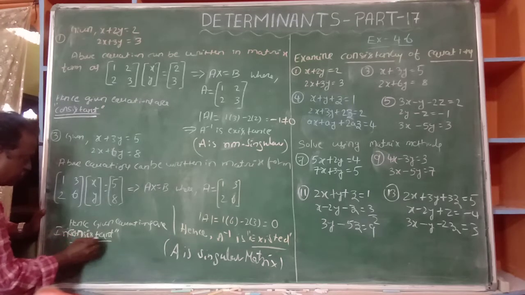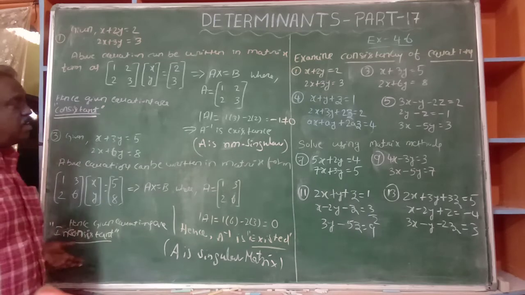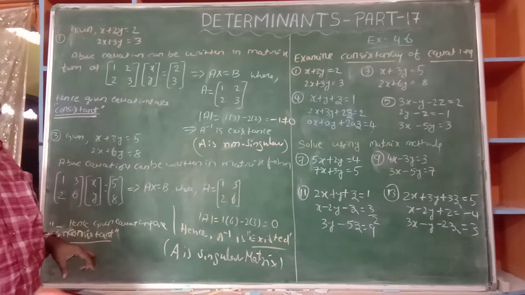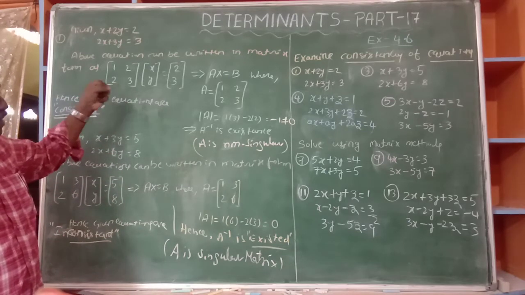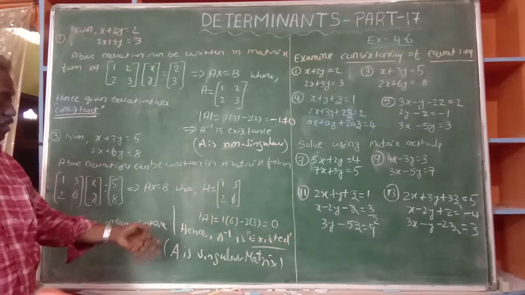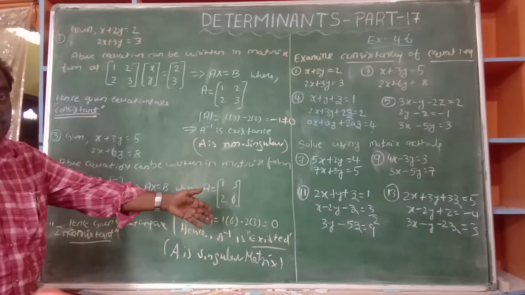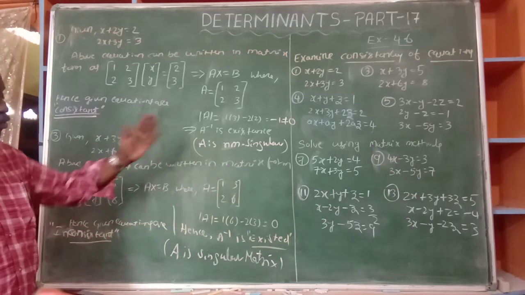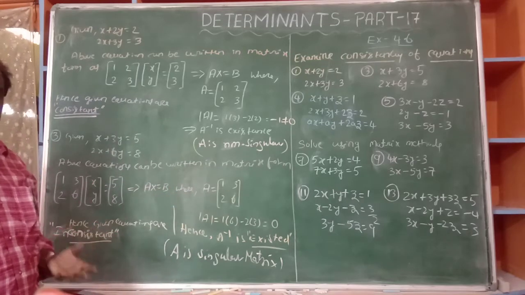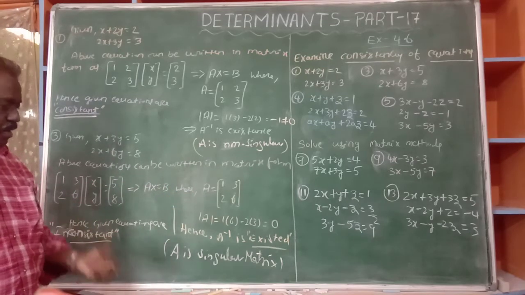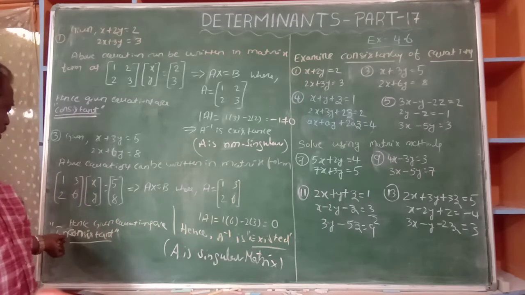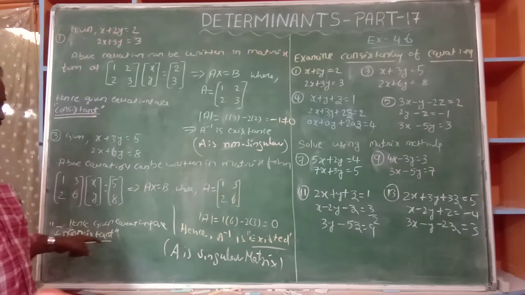Note it well. Here the system is inconsistent, whereas in the first problem it is consistent, because we can find the values of x and y. Here it is not possible because A inverse is not there. How can we say A inverse is not there? Det A is equal to 0. A inverse means 1 by det A into adjoint A. 1 by 0 means infinity, and infinity is not an answer. So here it is not possible. So x and y do not have a solution. As a result, we may say it is inconsistent.